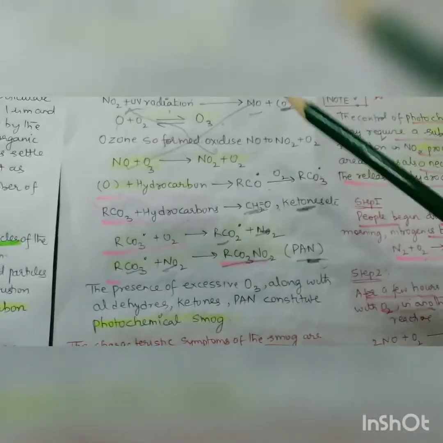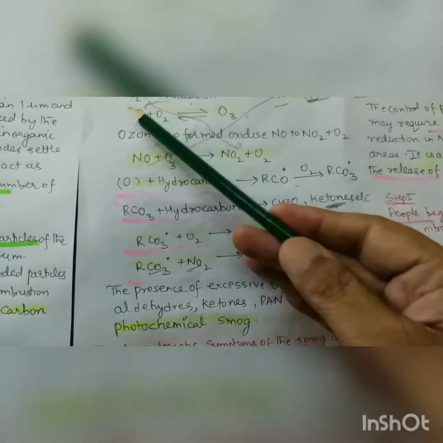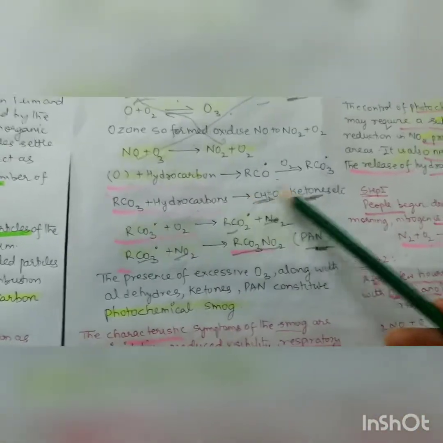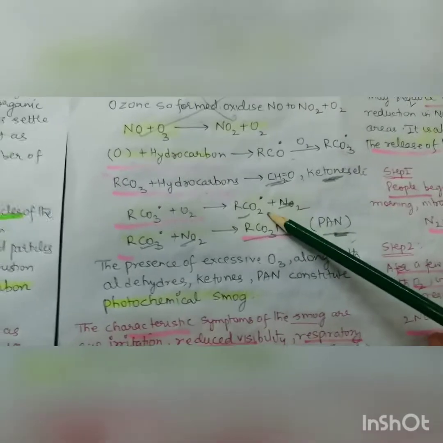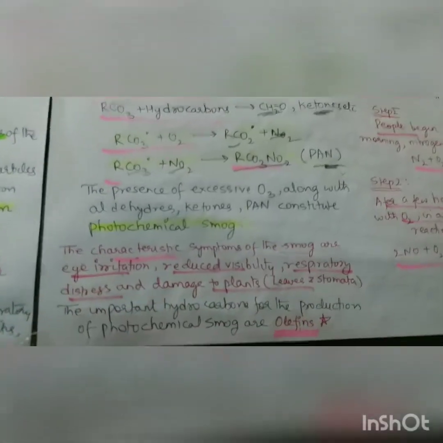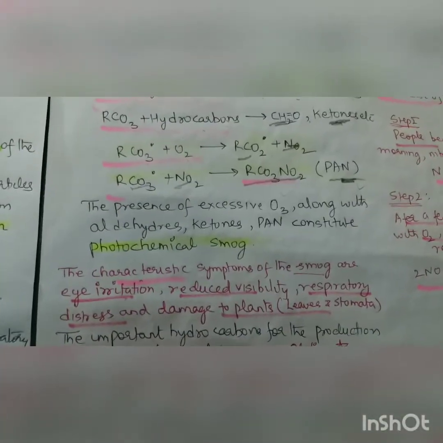But here, the constituents of PAN are NO2, hydrocarbons, then aldehydes, ketones, then ozone, and ultimately the PAN. So this is a very important topic, I already told you.